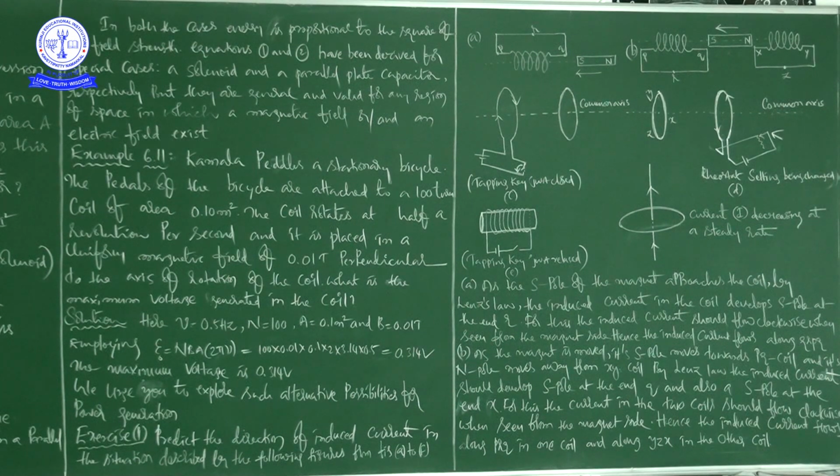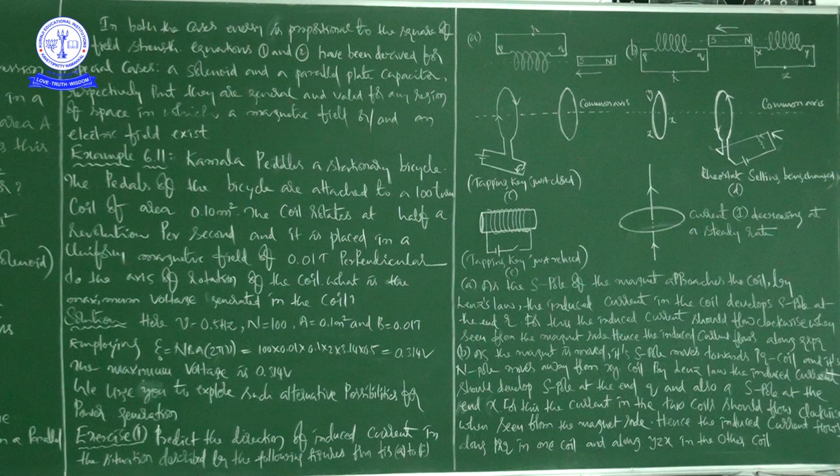Then finally we are getting 0.314 volt. This is the maximum voltage. This is the maximum voltage generated in the coil, that is 0.314 volt. So here we urge you to explore such alternative possibilities for power generation.